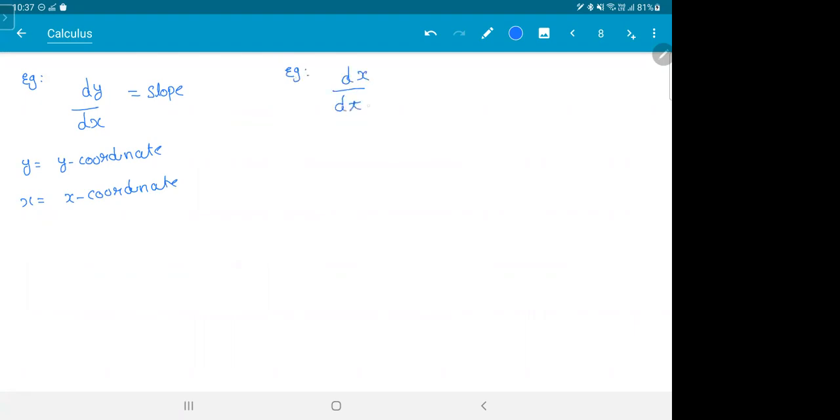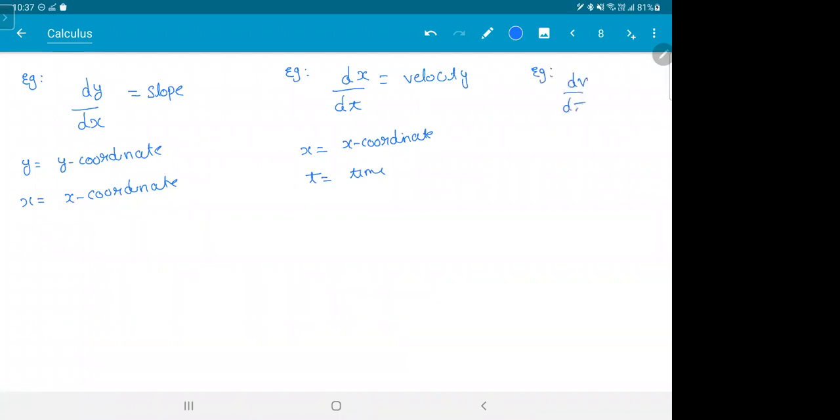Now we can take more examples. For example, if you compare y with x, this is called slope. So if you compare y coordinate with x coordinate, we call such a quantity slope. Suppose you compare x coordinate with time, what is position by time? You studied this in school. Speed, velocity. So if you compare x with t, it becomes velocity. So every time it need not be slope only. Depending on which quantity you're differentiating, you can get any other quantity.